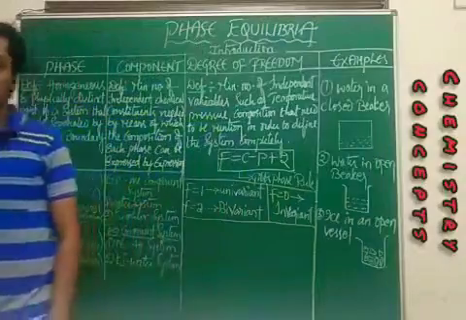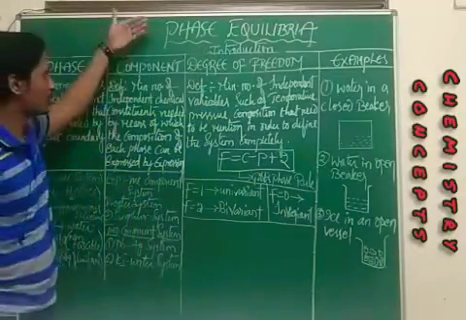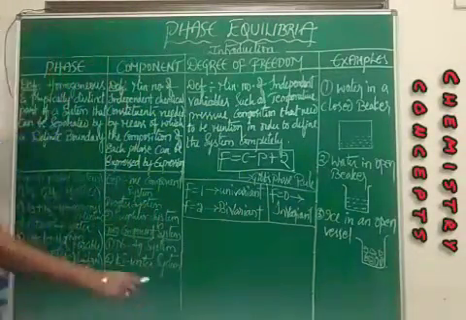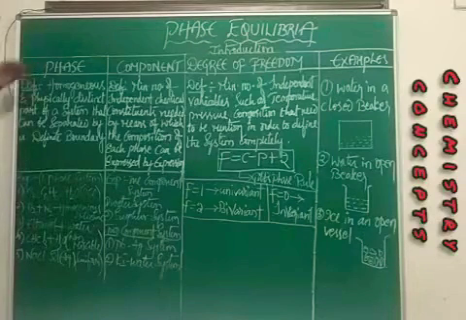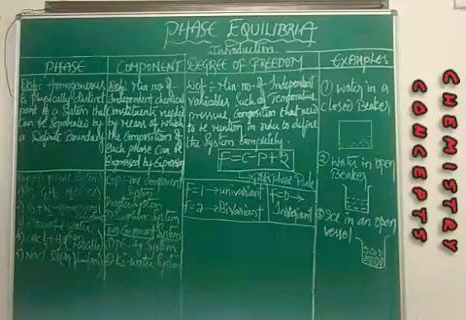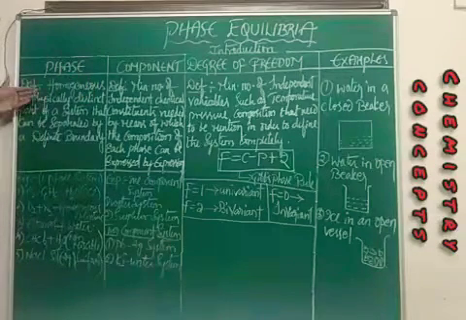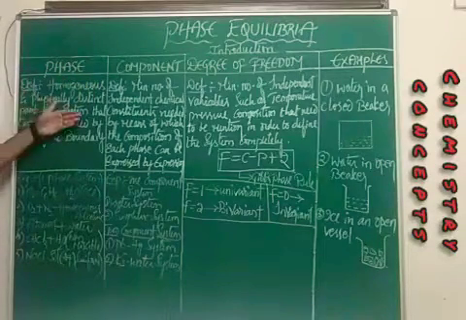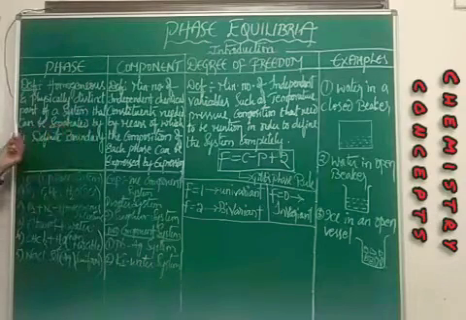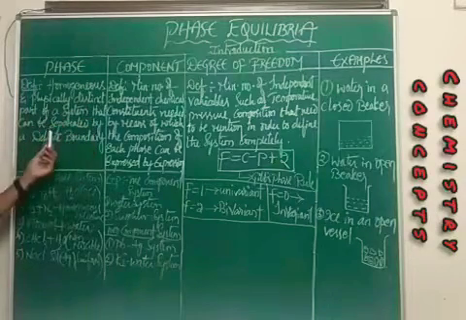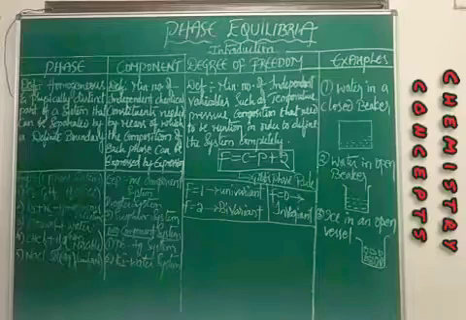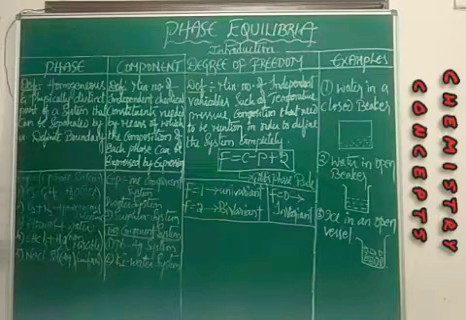And in today's class, we shall discuss phase equilibrium. So, what is meant by a phase? A homogeneous and physically distinct part of a system that can be separated by a definite boundary is known as a phase.